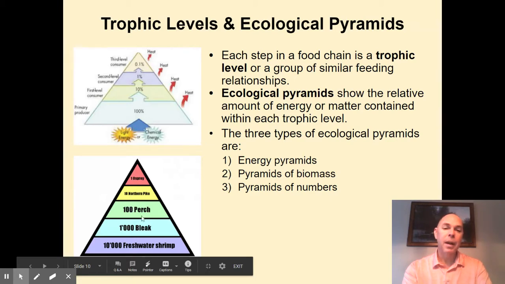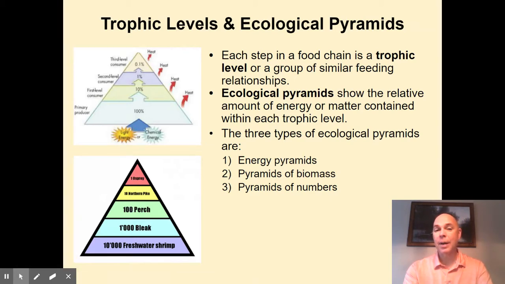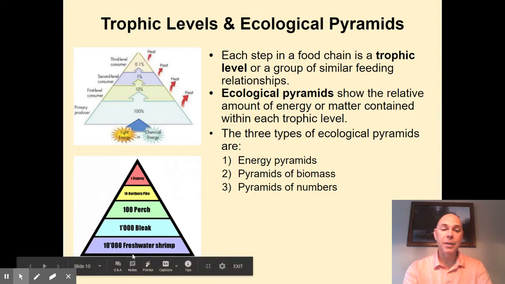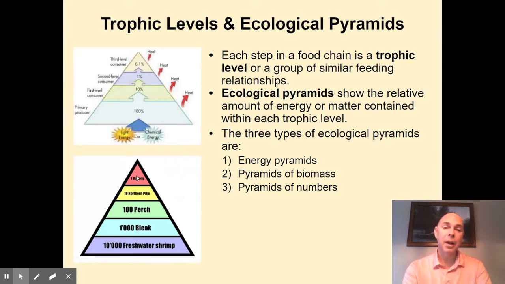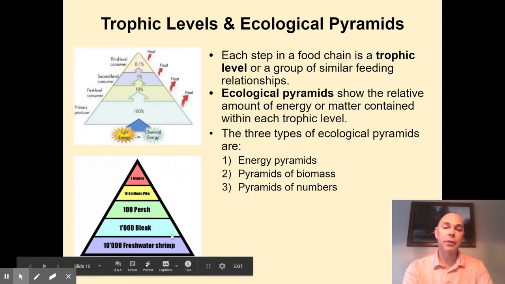and 1 osprey. This could also be an example of an energy pyramid, remember, 10% is transferred from one trophic level to the next. You can see it's being reduced by about 10% each time. But a pyramid of numbers is simply how many individuals there are in each trophic level, versus a pyramid of biomass, which is how much weight, measured in kilograms, is found in each trophic level, and how much energy, measured in kilocalories or joules, some unit of measure for energy. That's what we use to demonstrate these different trophic levels.